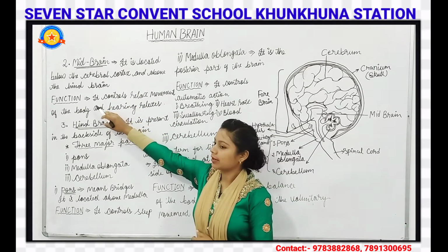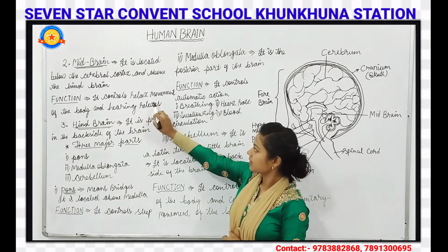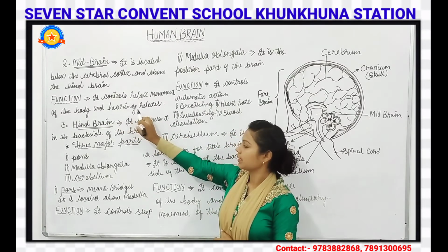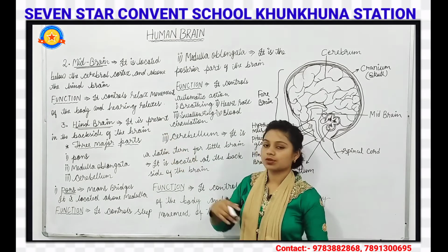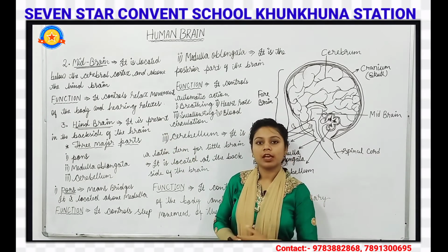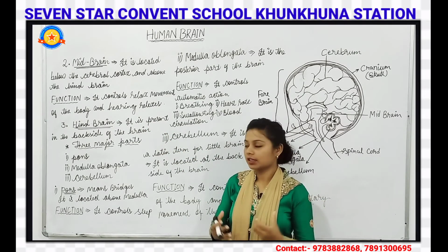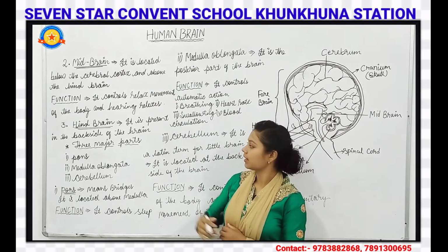And if we talk about its function, it controls the relaxed movement of the body and hearing relaxation. The midbrain controls these.